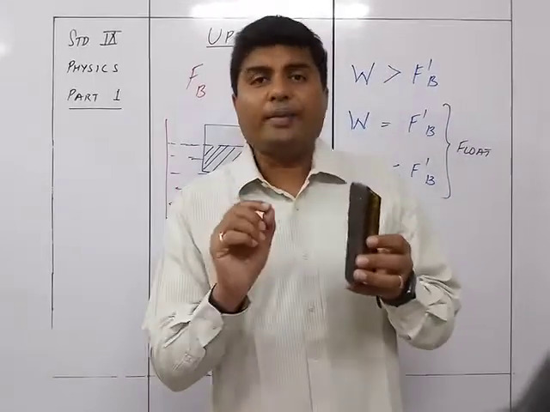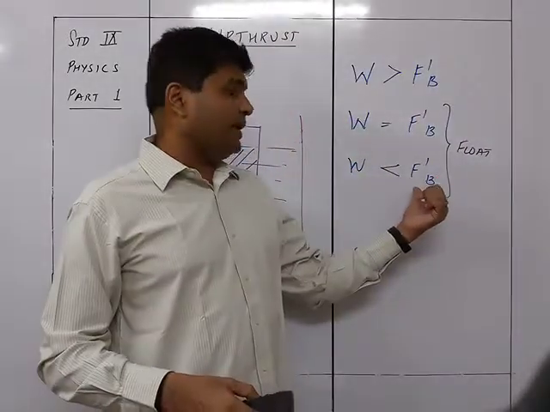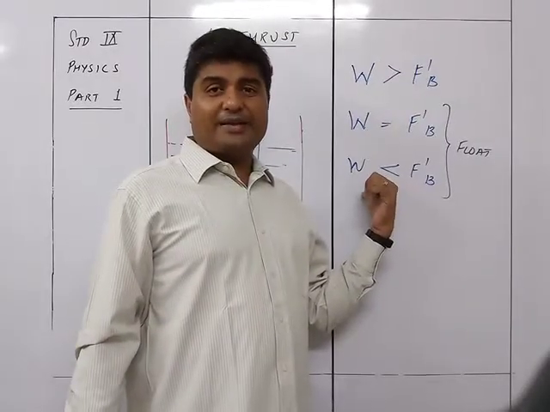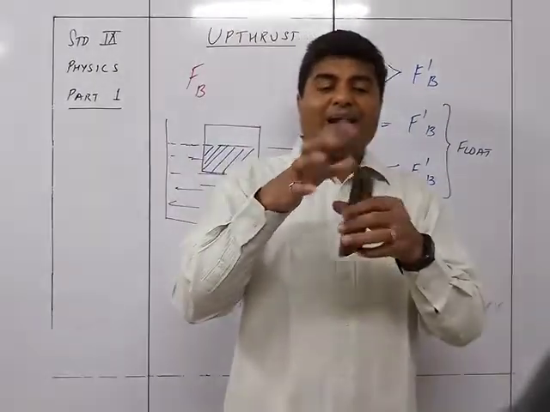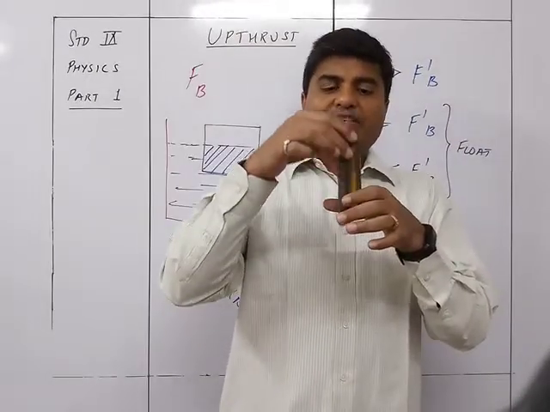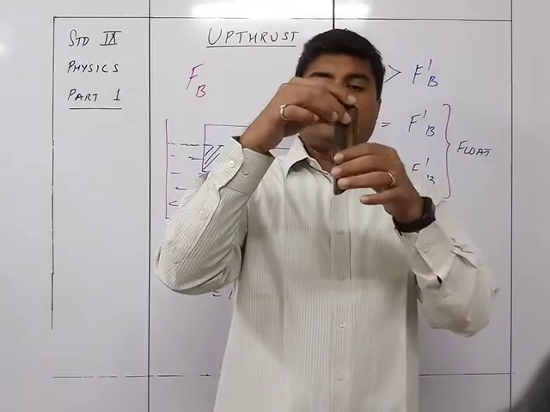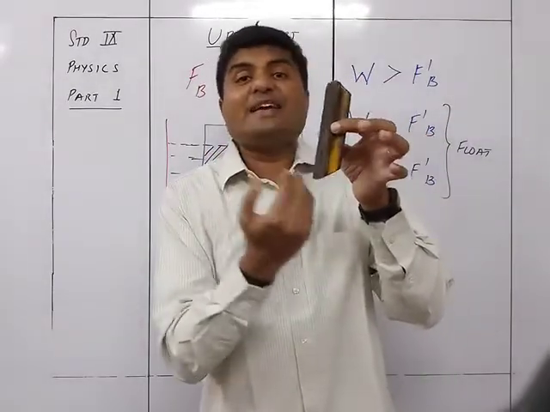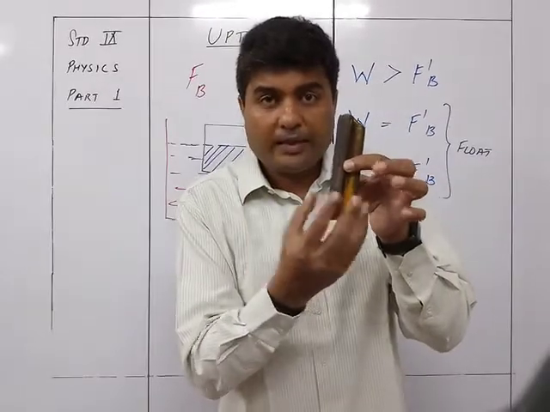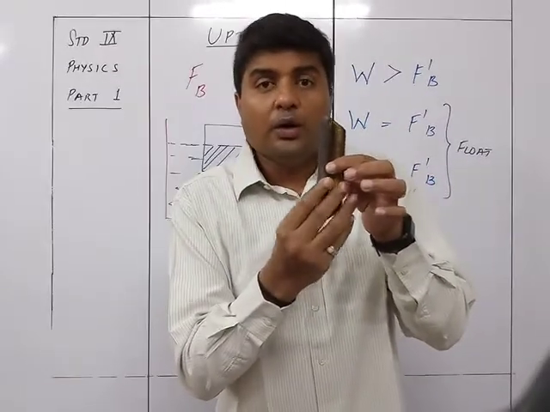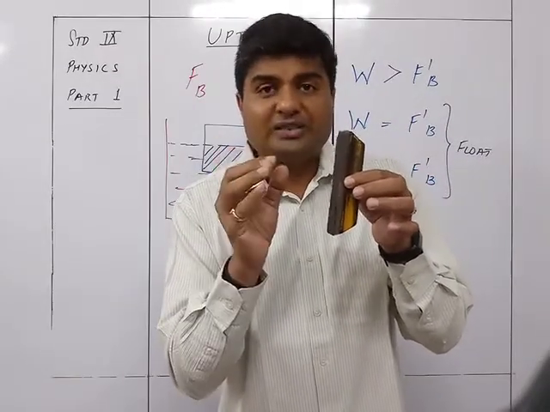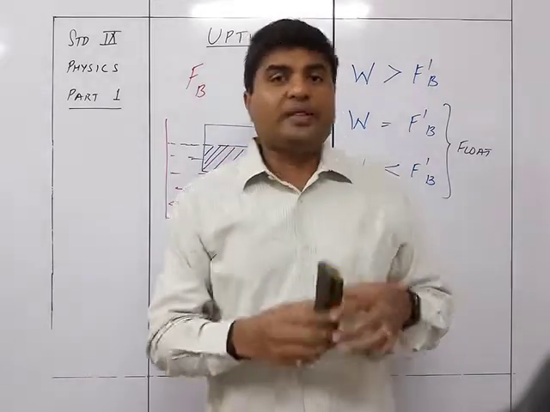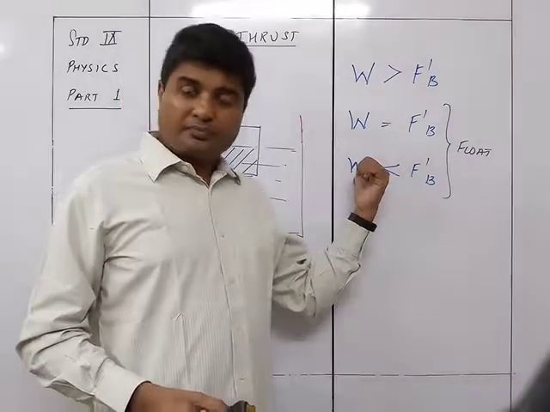So for a floating body like this, where when it's completely submerged, F dash B is greater than W, then when I release it, it will adjust itself in such a way that partially it will be inside water and partially above water. The part which is inside water, its volume will be such that it is able to have an equilibrium with the weight of the body.